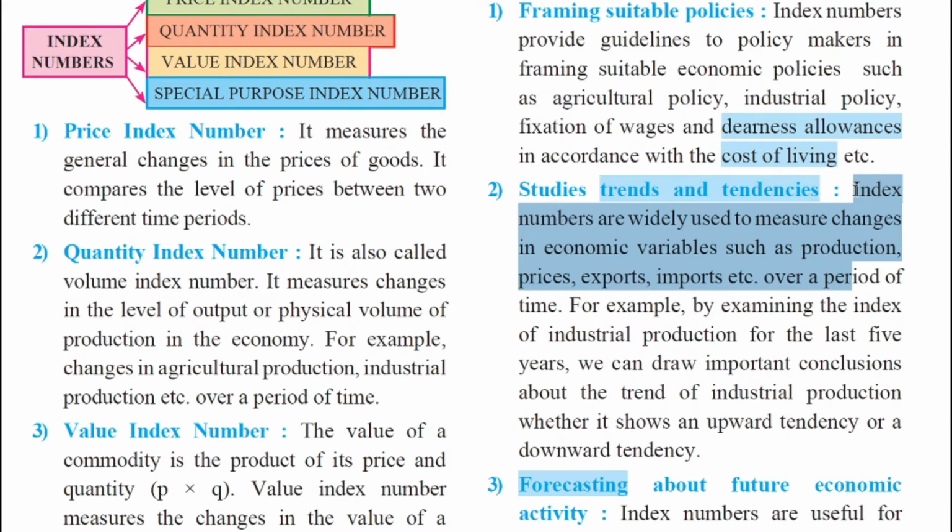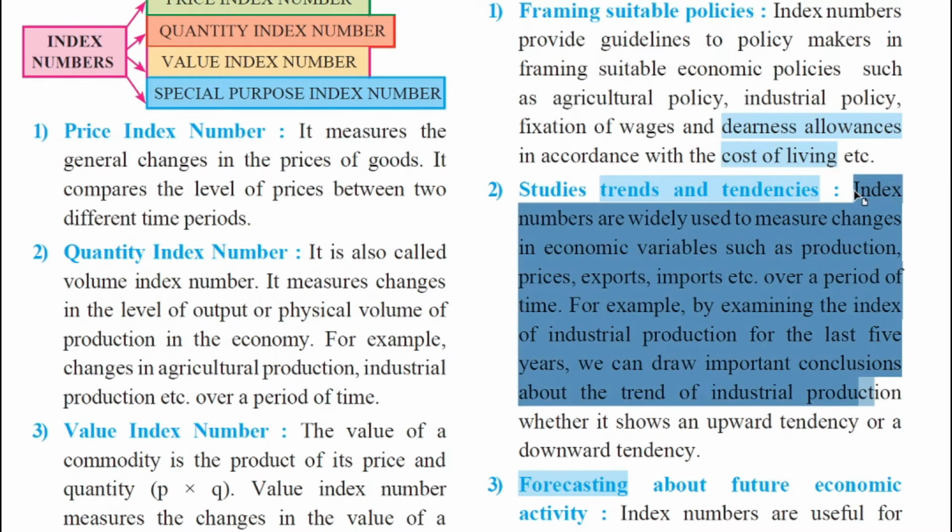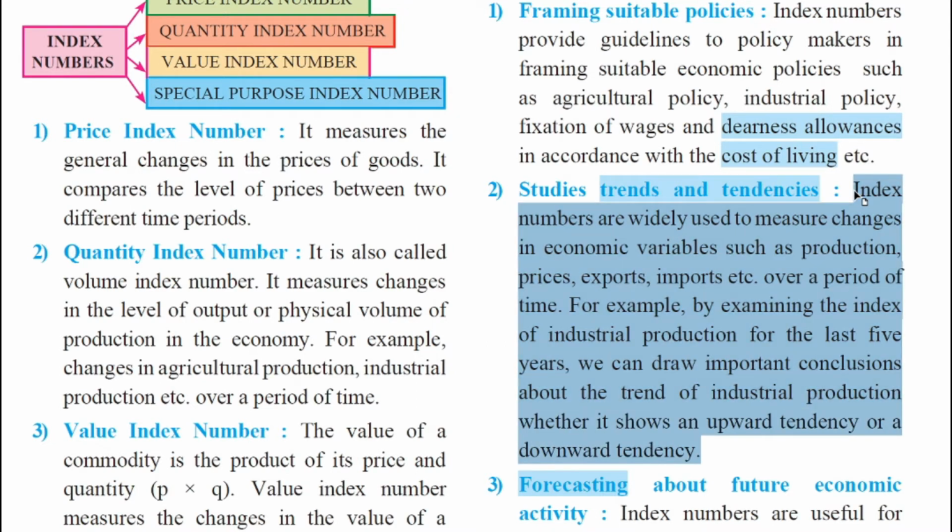For example, by examining the index of industrial production for the last 5 years, we can draw important conclusions about the trend of industrial production. So when we study about industries, we can draw conclusions about the trend of industrial production, whether it shows an upward tendency or a downward tendency. So my dear students, one more significance of index number here shows that it helps in studying trends and tendencies.